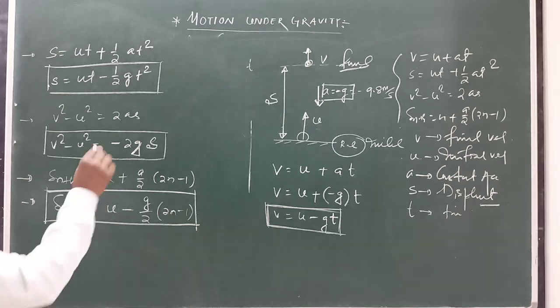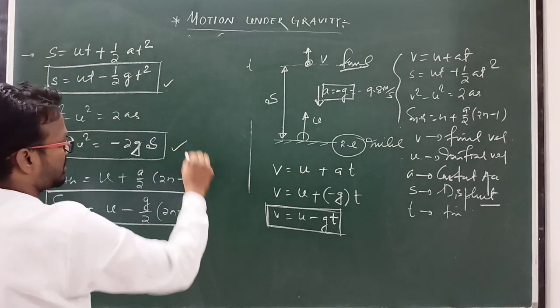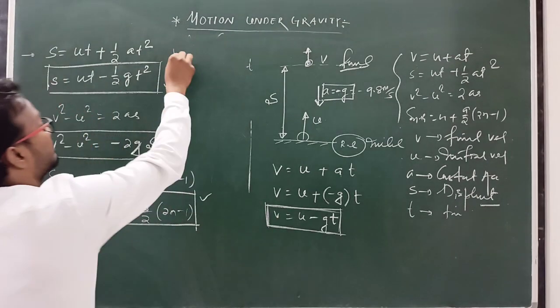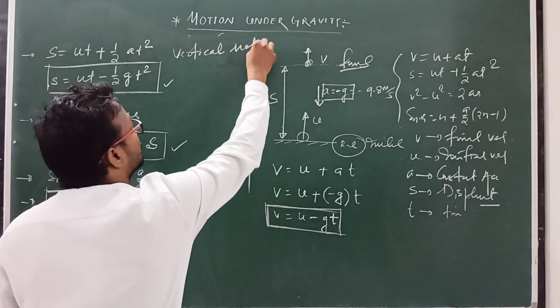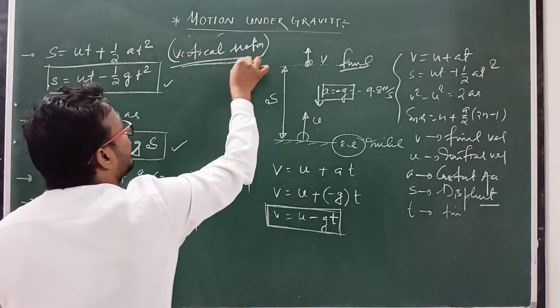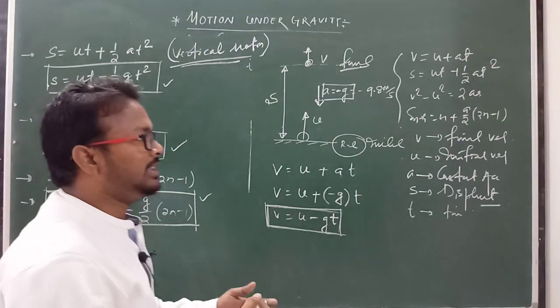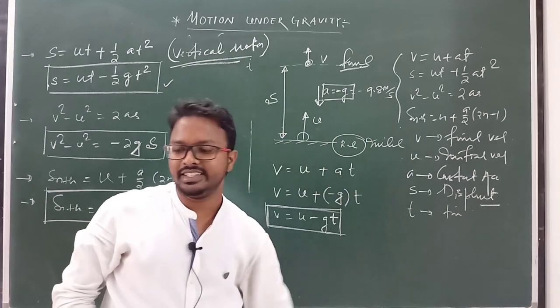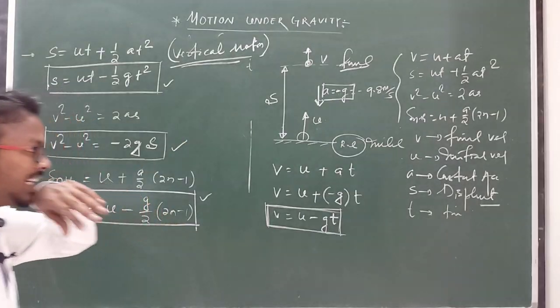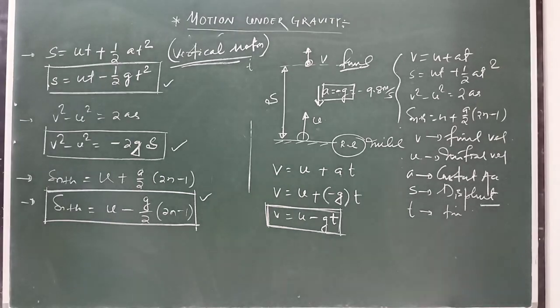Clear? And this formula is also known as kinematic equation in vertical motion, or motion under gravity. Just we have to replace acceleration in terms of minus g, and g is known as acceleration due to gravity. Clear? This is fourth equation.